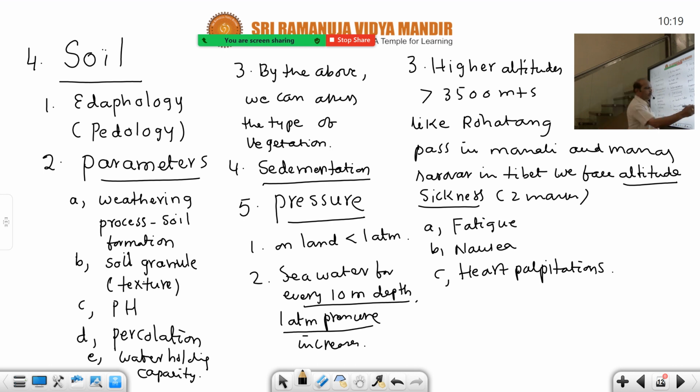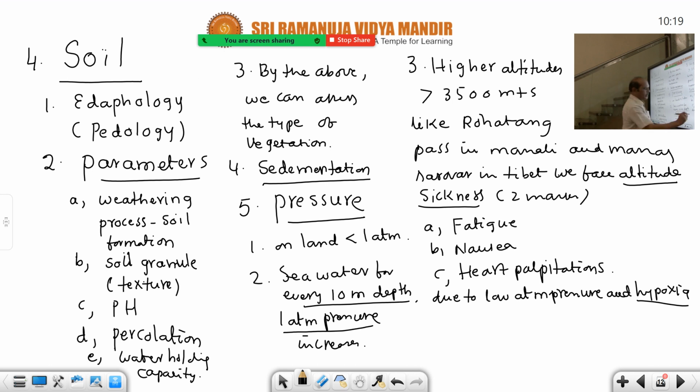Why do they occur? Due to low atmospheric pressure at higher altitudes, and shortage of oxygen, which is hypoxia. The term hypoxia is used for the shortage of oxygen, low oxygen content.